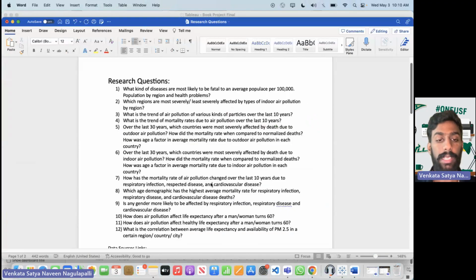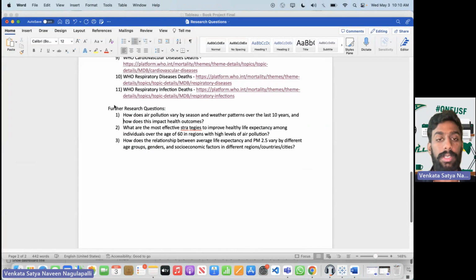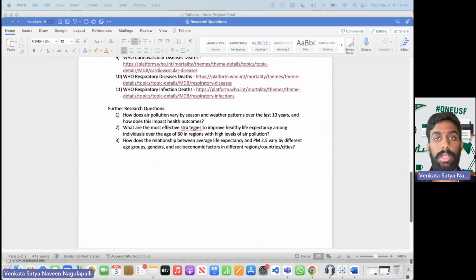Now, further, we will work on further research questions where we completely focus on the season as well as weather patterns over the last 10 years. And also, we'll be focusing on how pollution affects life expectancy based on age, gender, and socioeconomic factors to develop targeted interventions. By answering these further research questions, we can better understand the complex relationship between air pollution and our health, and develop effective strategies to protect ourselves and our community from its negative effects.